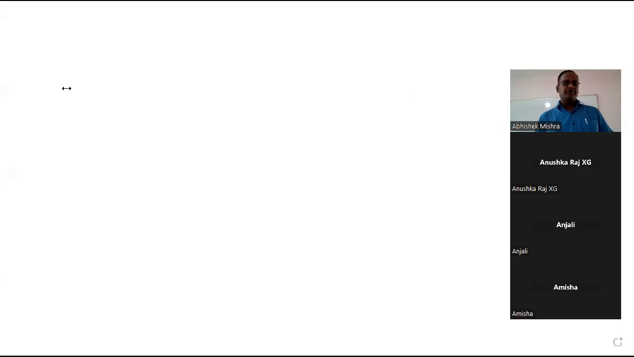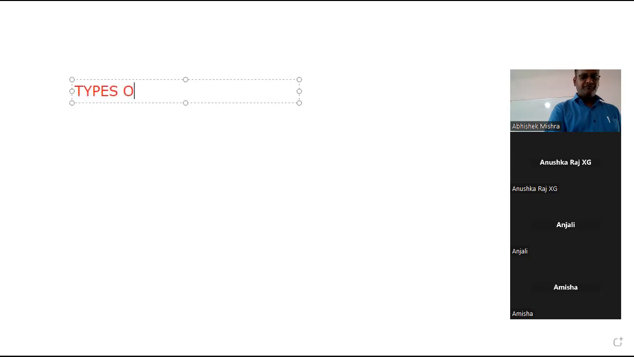Okay, now see. Students, after this, since we have studied about the neuron, how the neuron is functioning, how the message gets transmitted from one neuron to the next, the next topic which will be coming is the types of neuron. Very important topic. Types of neuron.